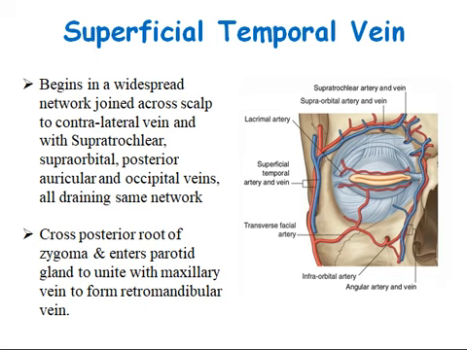Superficial temporal vein begins in a widespread network joined across the scalp to the contralateral vein and with the supratrochlear, supraorbital, posterior auricular and occipital veins, all draining the same network. Anterior and posterior tributaries unite above the zygoma to form the superficial temporal vein, joined here by the middle temporal vein. It crosses the posterior root of the zygoma and enters the parotid gland to unite with the maxillary vein to form the retromandibular vein.